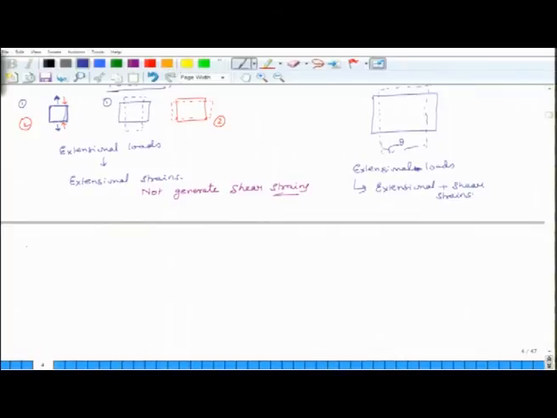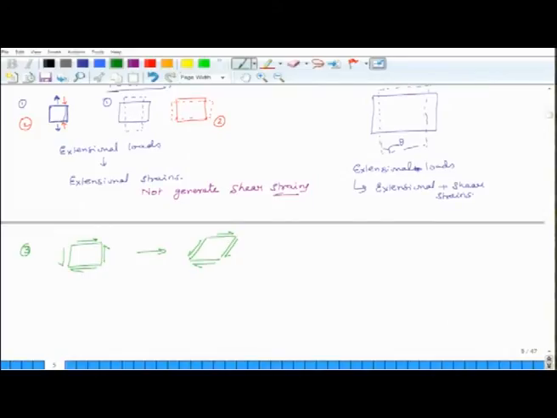Similarly, the third case is if you apply a shear stress to an isotropic material, then it will only exhibit shear strains. It will not become longer or shorter, only the angles will change.